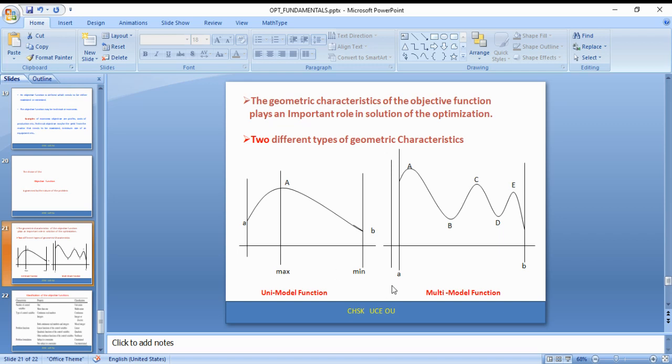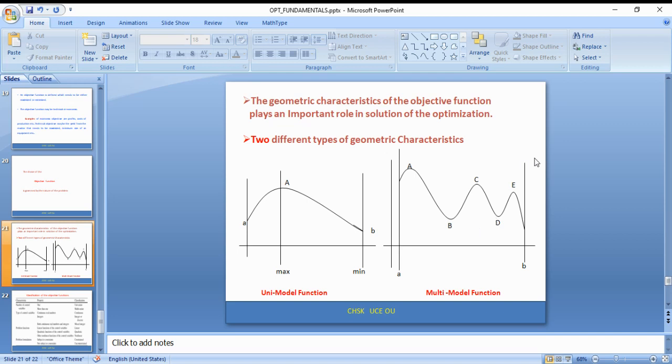Okay, then further in this aspect, another point we will come across is called the global optimum and local optimum. A function's optimum value which is the most optimum, either in terms of maximum or in terms of minimum, is termed the global optimum.